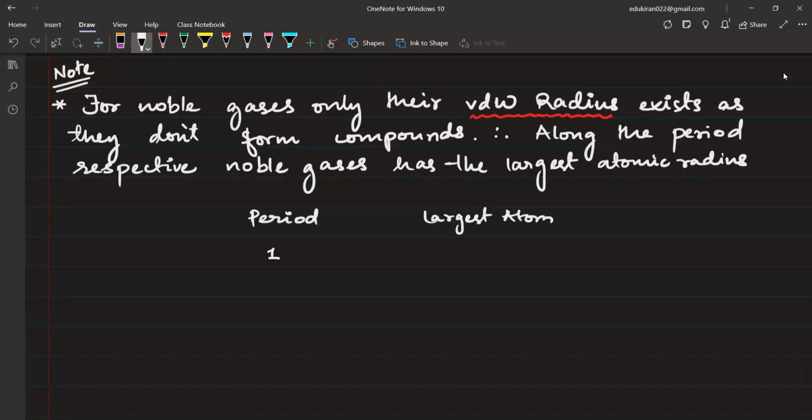in the first period you will have helium as the largest, in the second period you will have neon as the largest atom, in the third period you will have argon, and so on. After helium you will have hydrogen, but after neon you will have lithium, beryllium, boron. Lithium, then beryllium, boron, carbon, nitrogen, oxygen, and then fluorine.